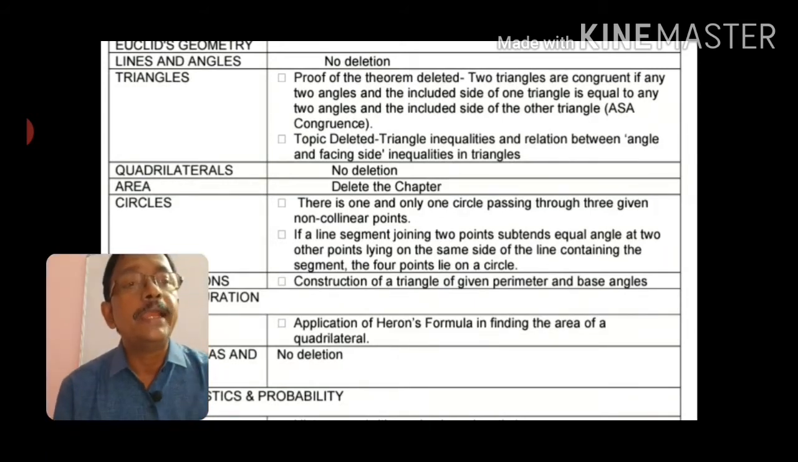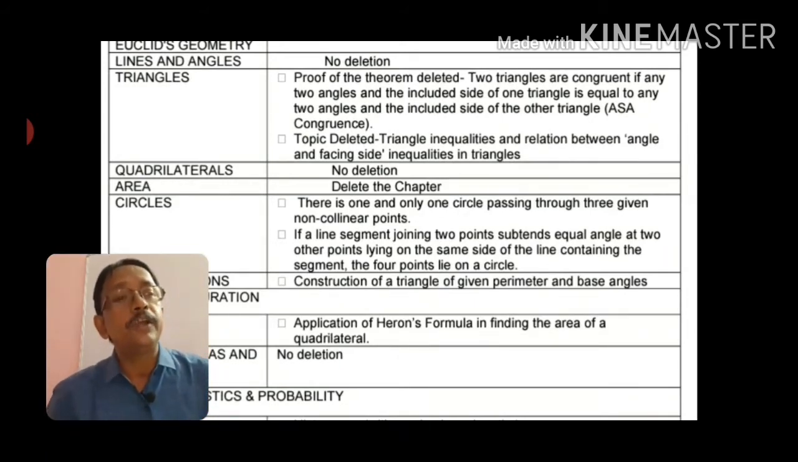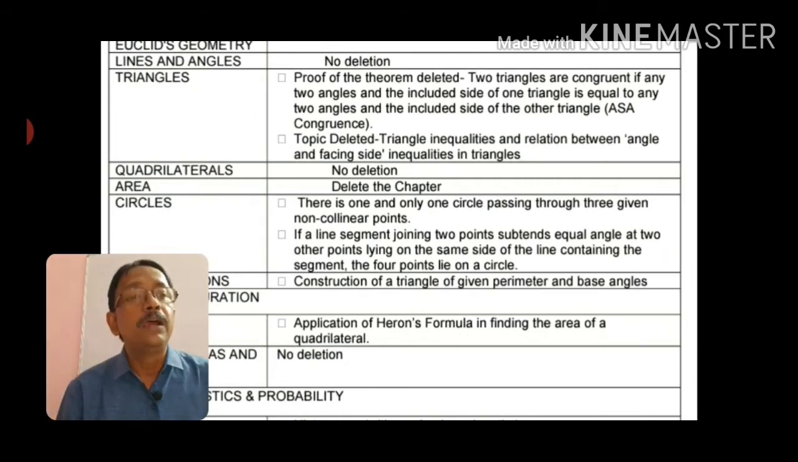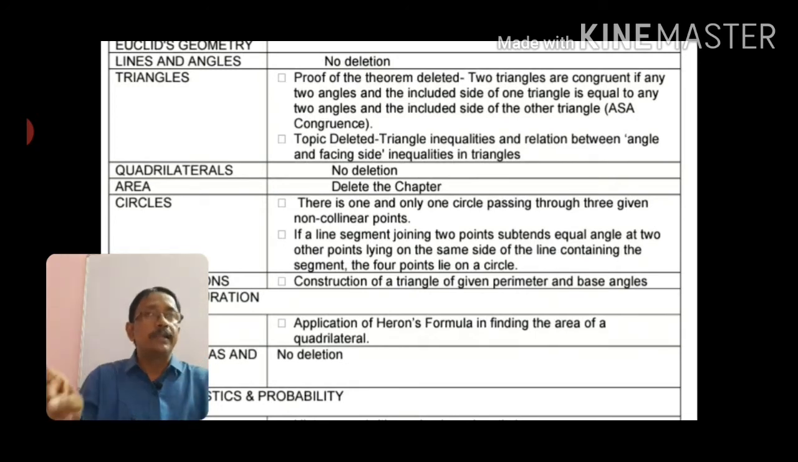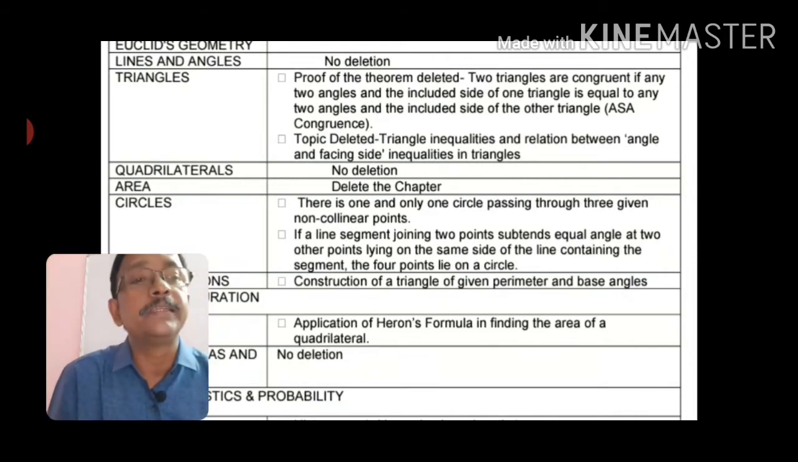And another one: if a line segment joining 2 points subtends equal angles at two other points lying on the same side of the line containing the segment, the 4 points lie on the circle. So in the case of a cyclic quadrilateral, we know that 4 points lie on the circle; that is not required to prove anymore, okay, it is deleted.